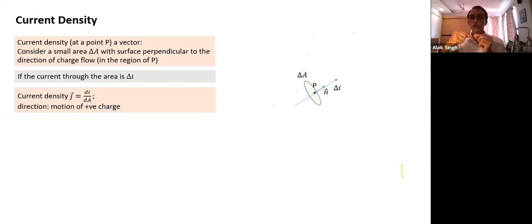If I take a larger area, it will not represent current flow at that point. It will start representing current flow over a wider area. Are you understanding the difference between the two? If the area is negligibly small, then only it indicates charge flow in the region of point P. If I make this area larger, does it represent charge flow around the point P only?